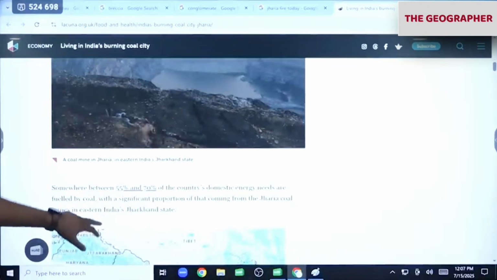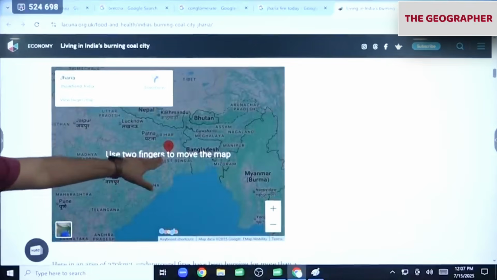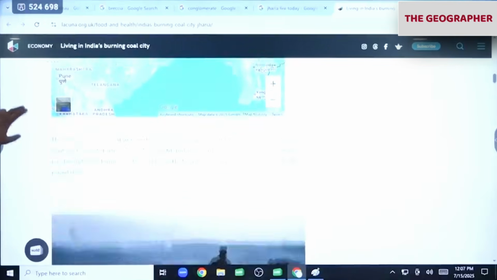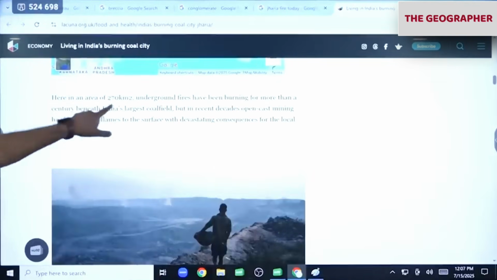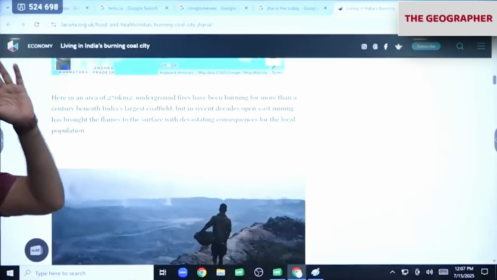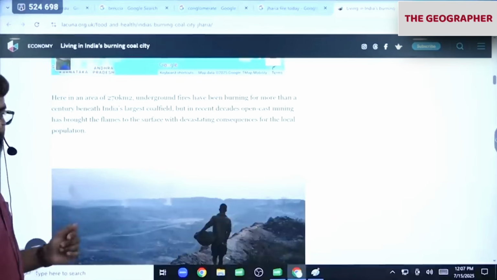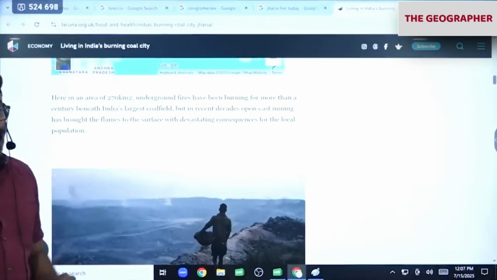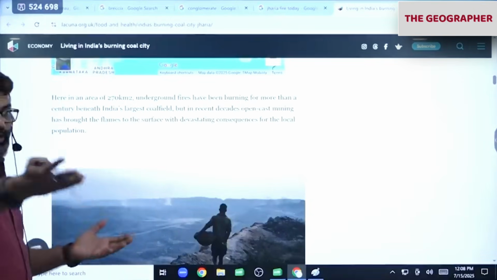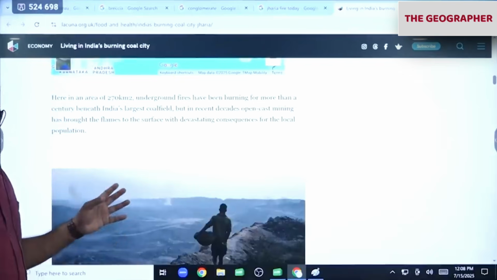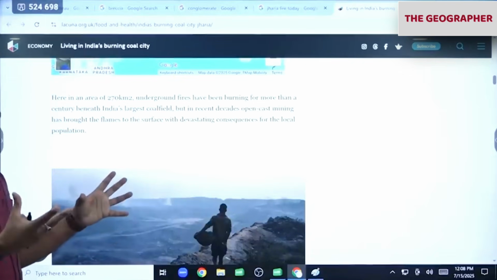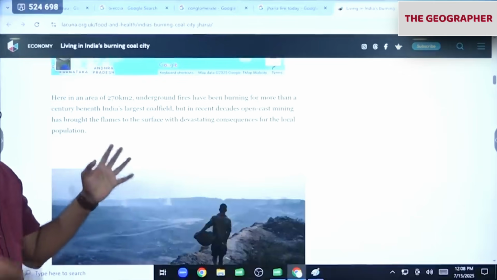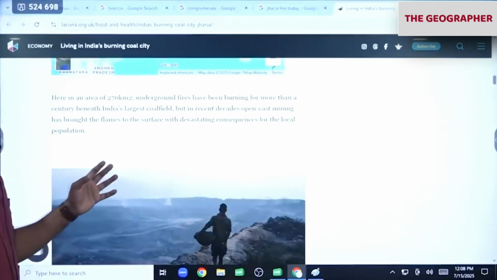Which part of India is this? Where does Jharia come? It is an area of 270 square kilometers. Underground fires have been burning for more than a century. Long back it caught fire, and since then we are unable to douse it. One side they are removing coal, the other part is burning. You might say every year the monsoon comes, it should come down. No, because once the coal catches fire, there is no point, it will never stop. It will keep burning forever.